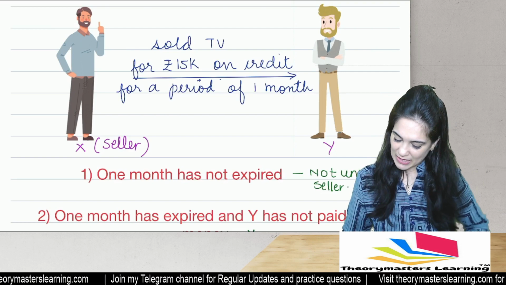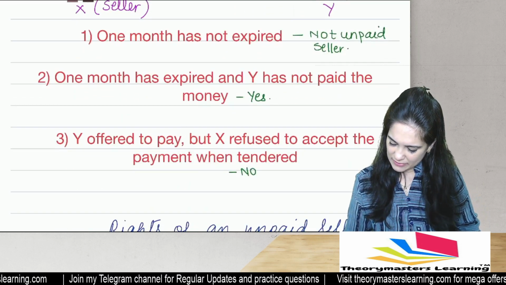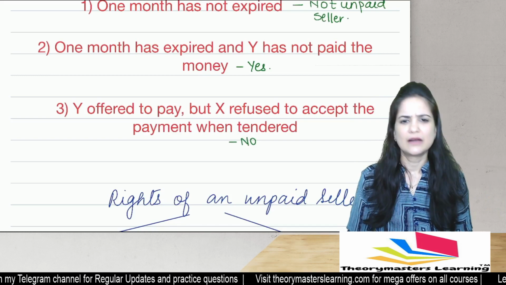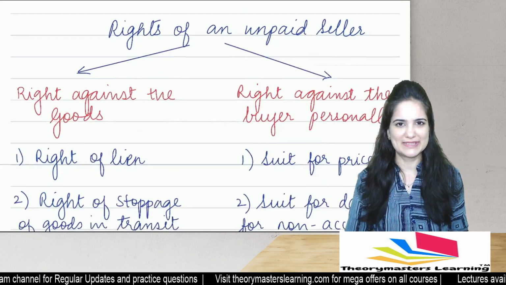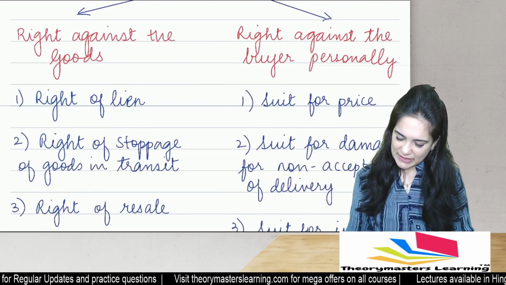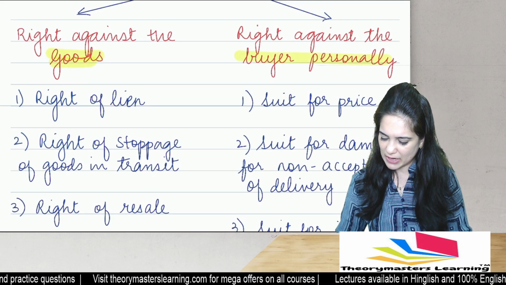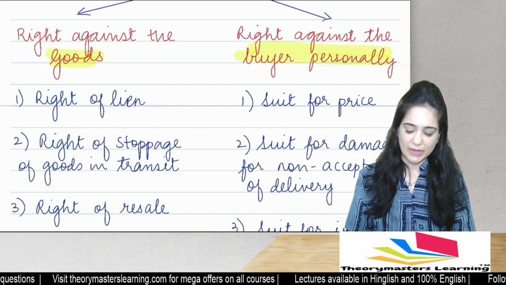All right. So here, X is not unpaid. He will not get the rights of an unpaid seller. What are the rights of an unpaid seller? See, unpaid seller has right against the goods as well as the buyer personally.